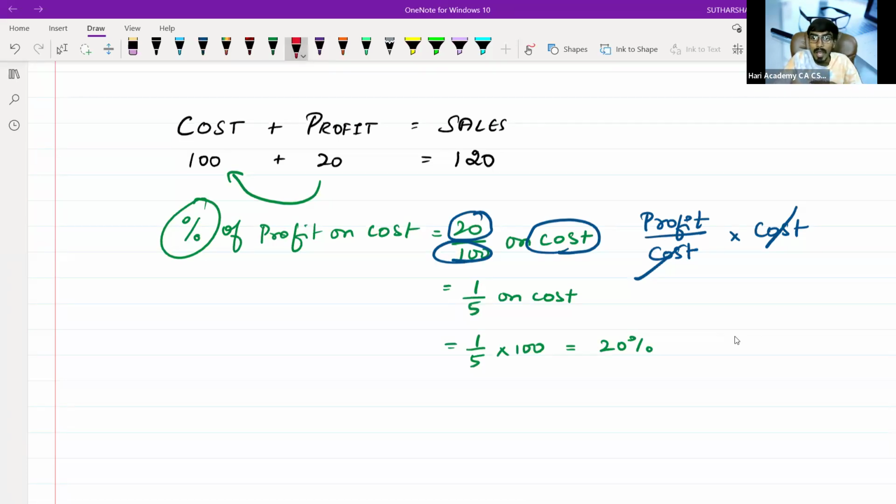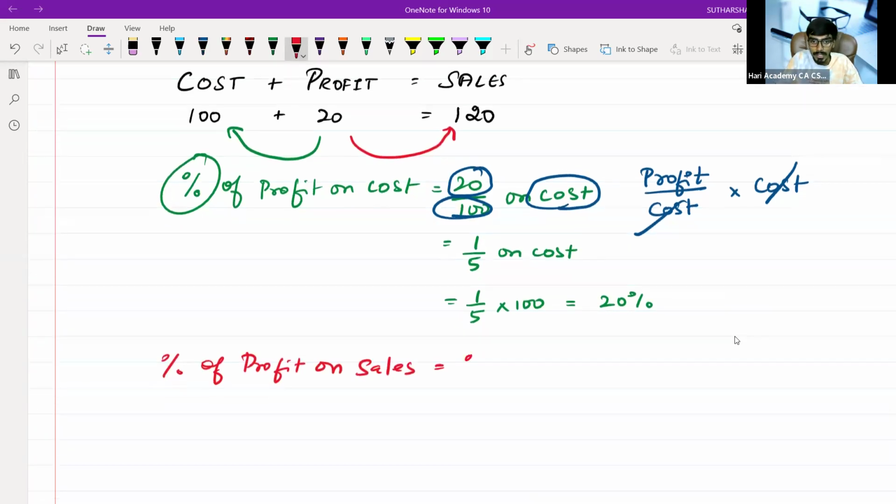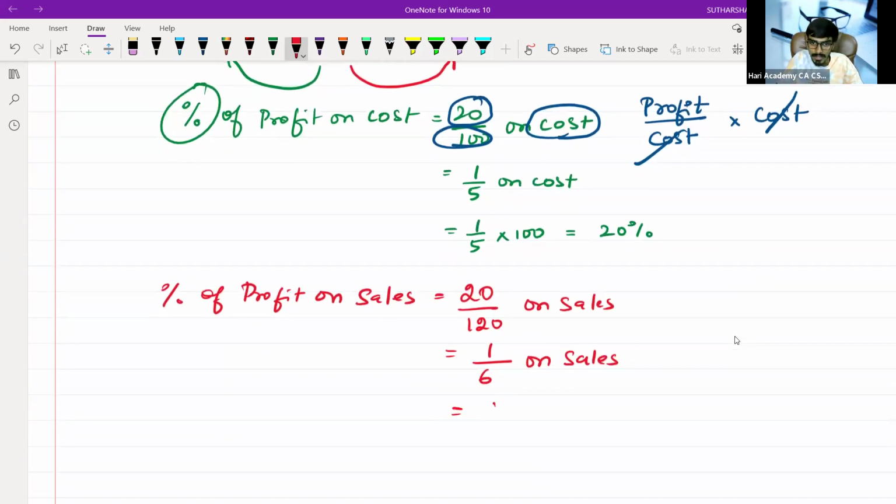Sir, now I want to know what is my percentage of profit on sales. It is 20 by 120 that you should calculate. If you calculate 20 divided by 120 on sales, it is 1/6 on sales. If I say 1/6 on sale, how much percentage? It is 1/6 into 100%. How much is 1/6 into 100?